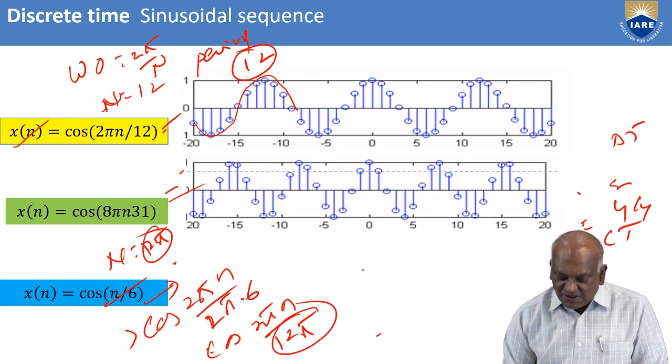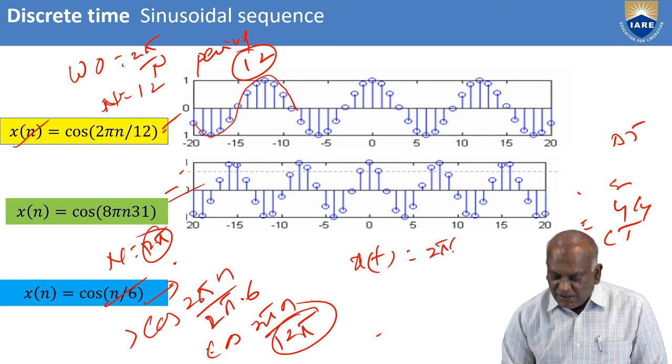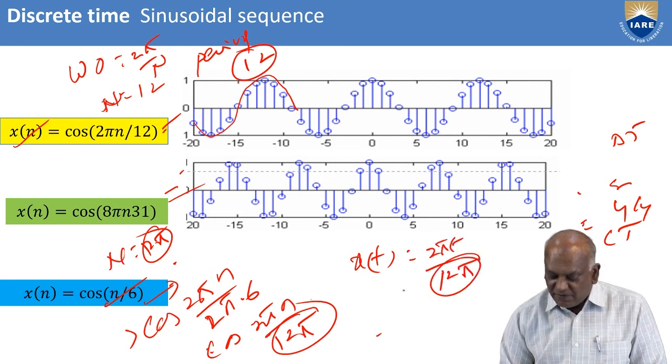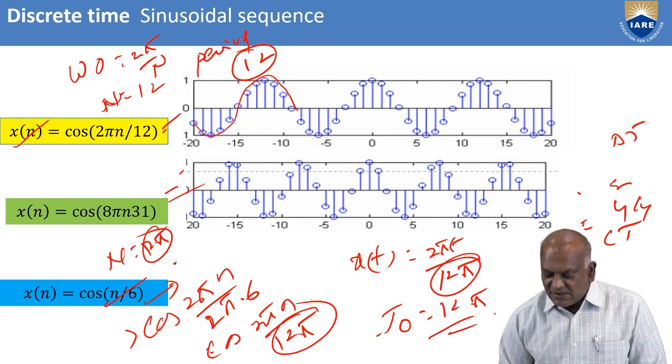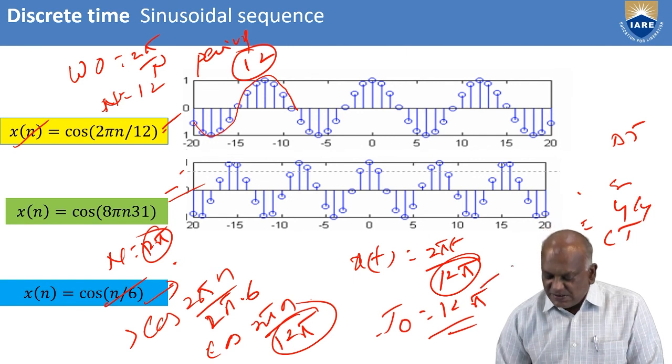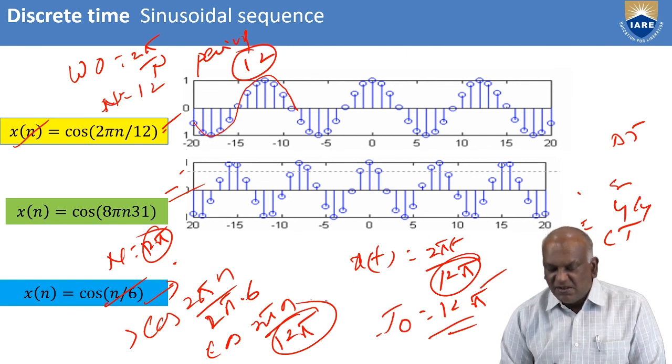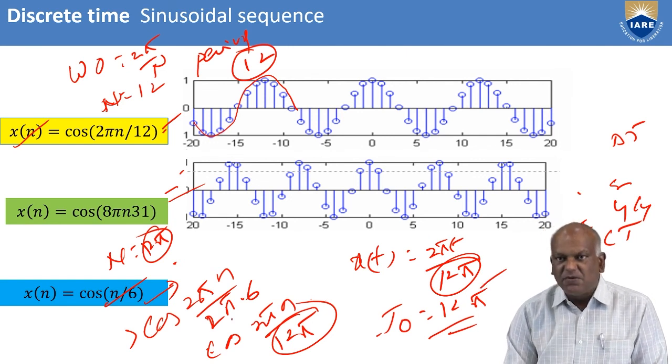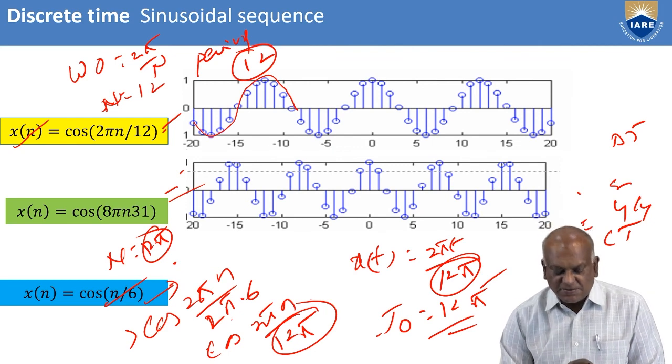Whereas in the case of the continuous time signal, you write x of t equal to cos of 2 pi t divided by 12 pi, where T naught is equal to 12 pi. The signal can be repeated for every 12 pi value of time. So periodicity is possible for this continuous time signal, but periodicity is not possible for the discrete time sequence in this case.